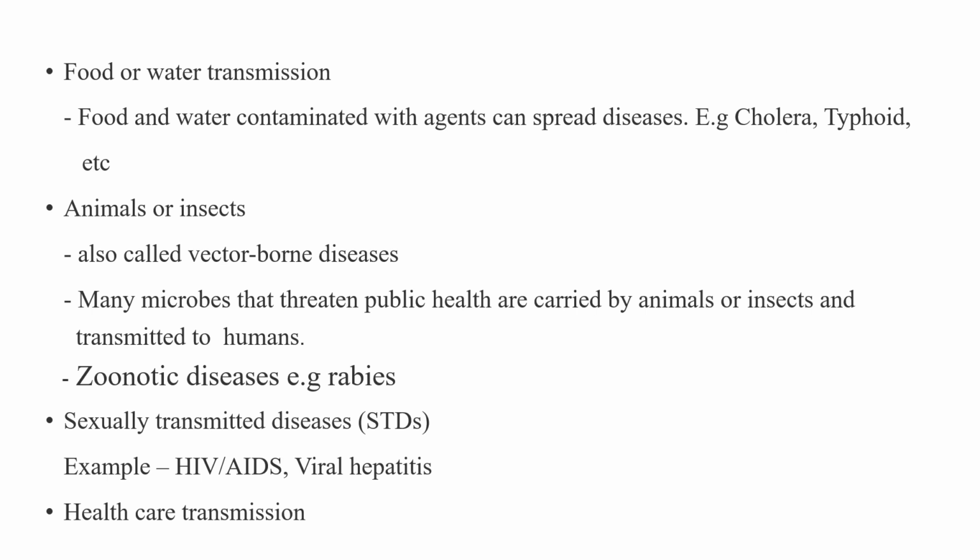When we say zoonotic diseases, that is diseases that infect animals but can also be contacted by human beings from animals, like rabies, for example. If a dog has rabies, when that dog bites a human being, that particular individual is likely to contact rabies as a disease.